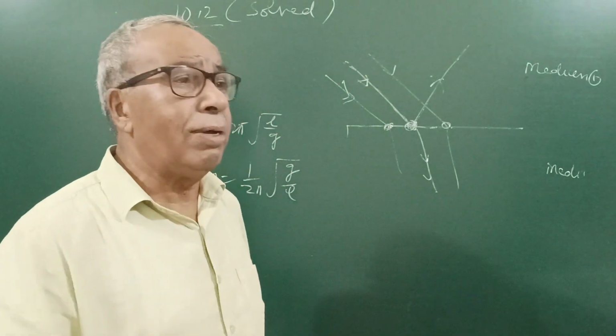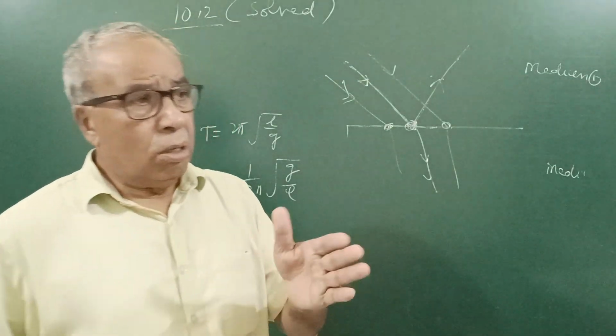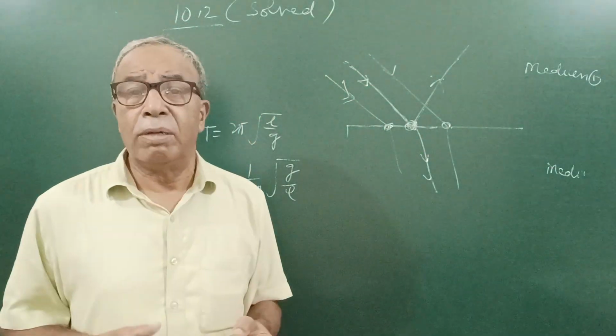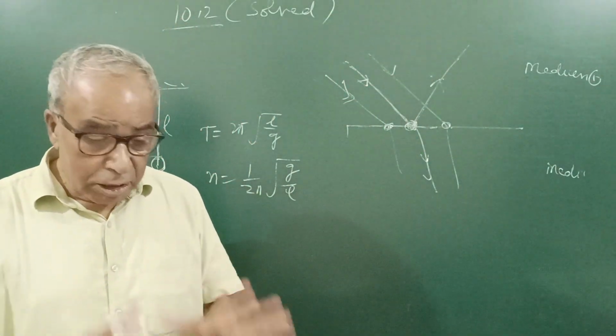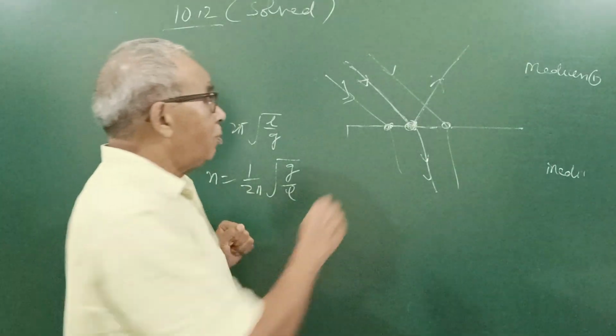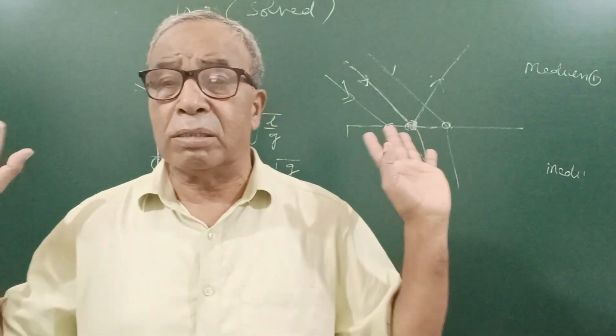So when any wave travels from one medium to another, it gets reflected as well as refracted. Both have the same frequency. This question is very important, has been asked in the exam also, but people don't take it seriously and keep telling different answers.